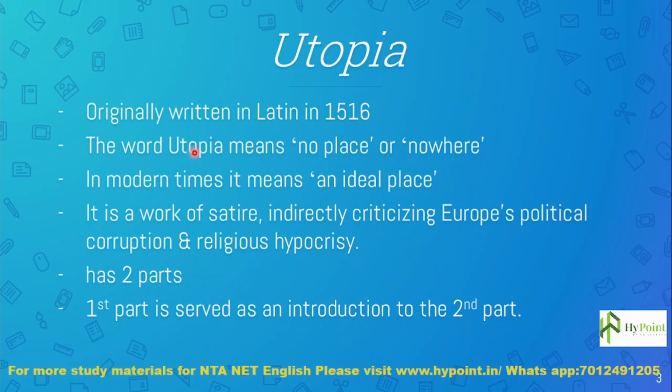When he used the title Utopia, he really meant no place or nowhere. Utopia is a name given to an island, an ideal place that we could not find on this earth. It is a place that we could not find anywhere. Such a place never exists on this planet.